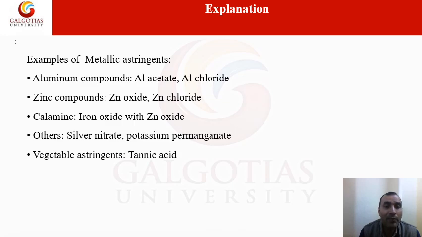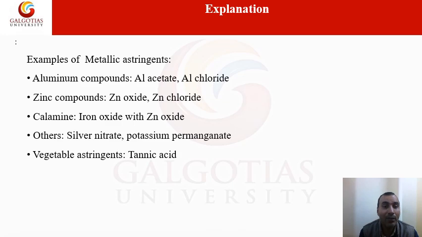Some examples of astringents are aluminum compounds. Alum, if you have heard of it, is the best example of an astringent. We use aluminum acetate, aluminum chloride and K2SO4.Al2(SO4)3.24H2O. These aluminum compounds can act as astringents. Some zinc containing compounds like zinc oxide, zinc chloride, zinc sulfate and zinc stearate are also used and have astringent property.